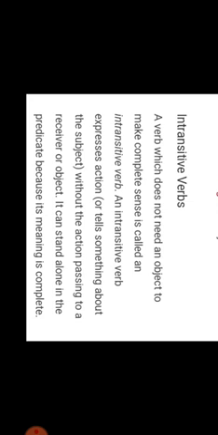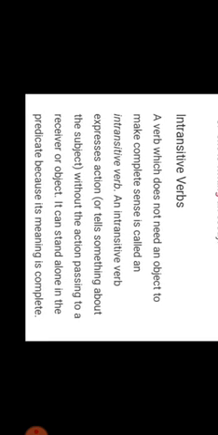Intransitive verbs. A verb which does not need an object to make complete sense is called an intransitive verb. Now over here it is said that a verb which does not need an object to complete the sense is called intransitive. An intransitive verb expresses action or tells something about the subject. Without the action passing to a receiver or object, it can stand alone in the predicate because its meaning is complete. So just see the examples.